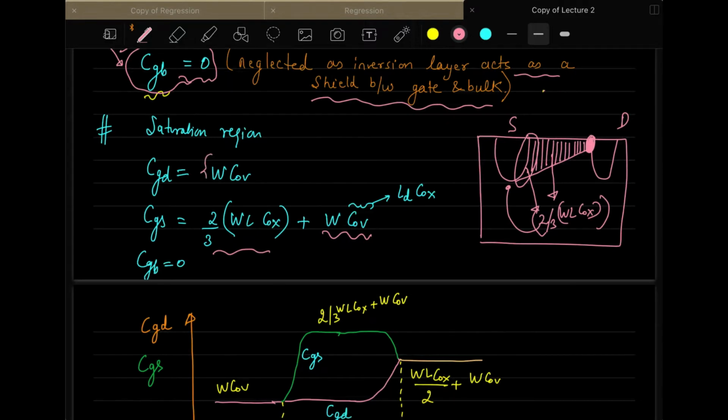Whereas the gate and drain will not have this contribution at all because this is pinched off here. So the only contribution that you have is W times the overlap capacitance, the original overlap capacitance that we were discussing. Again, the gate to bulk is taken as 0.